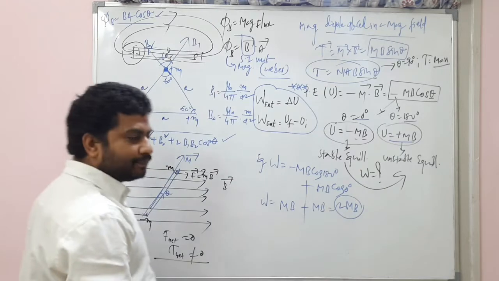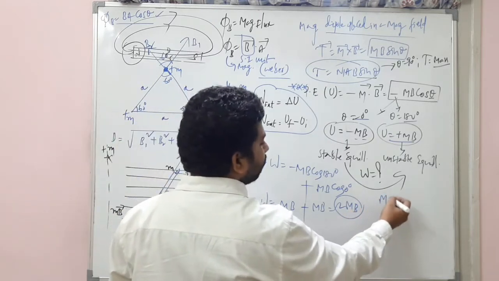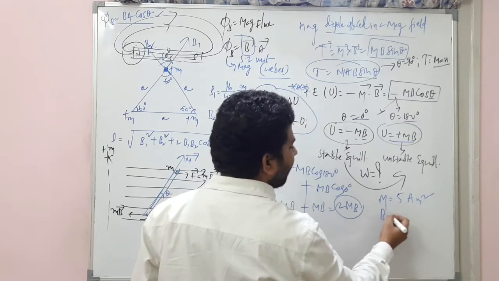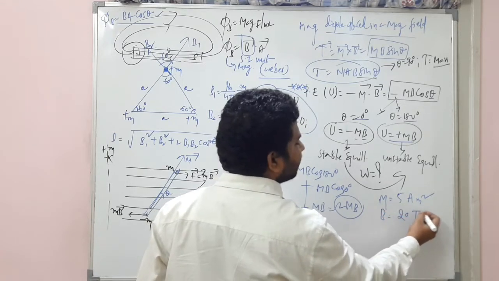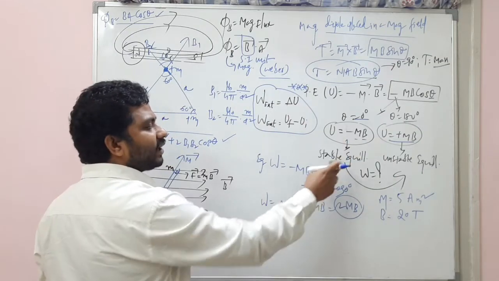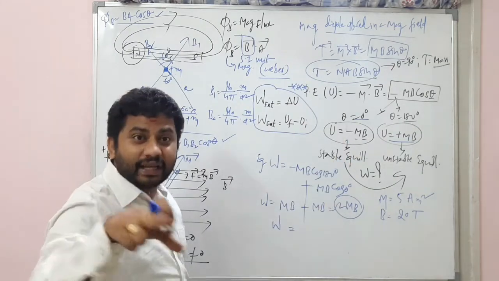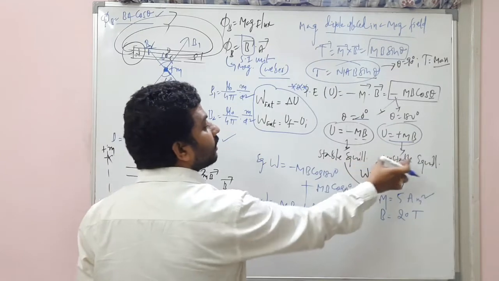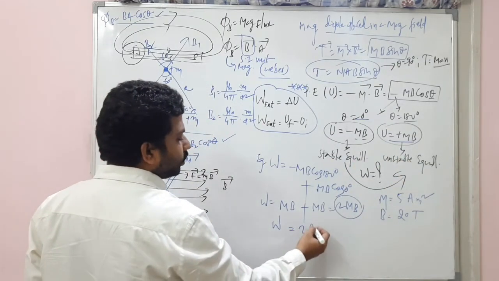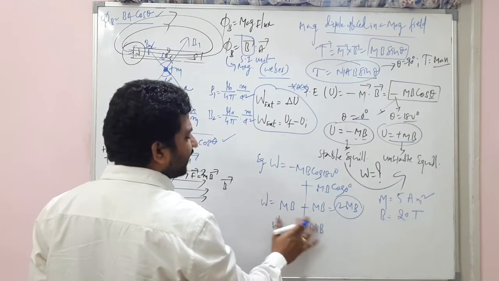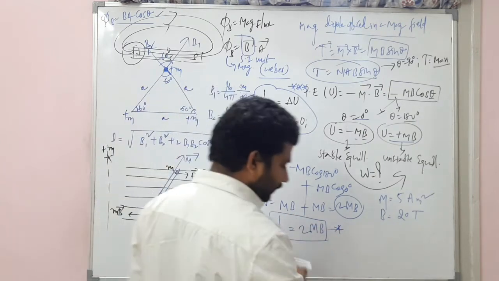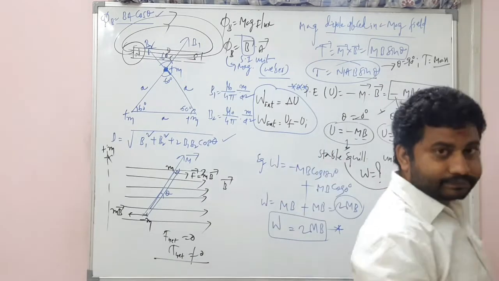What is the answer? 2mB. If the magnetic moment is given as 5 ampere meter square and the B value is given as 20 tesla, you can directly substitute. The work done by the external force in rotating a magnet from stable equilibrium to unstable equilibrium is 2mB. That's it. Questions like this will be asked.